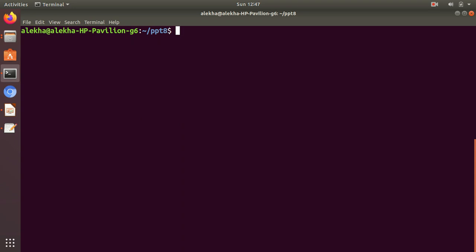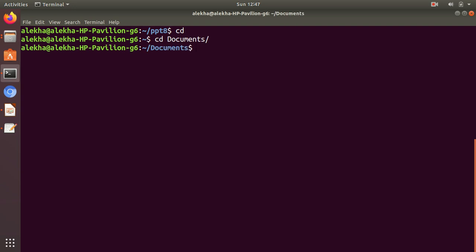Now let me show you how to compile if I am not in my working directory. I can compile from anywhere, but I have to mention the class path. Let's say I go back to another directory, within documents, and I want to compile the Java file. What is the path? If you remember, my home directory, then ppt 8, my working directory, then the file is within mypack. Let us run the account balance, mypack account balance.